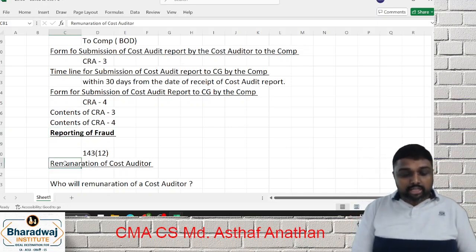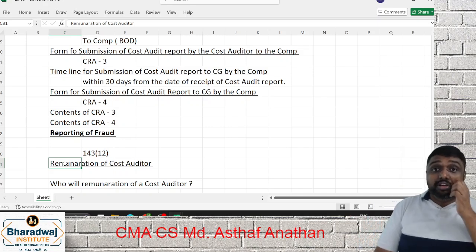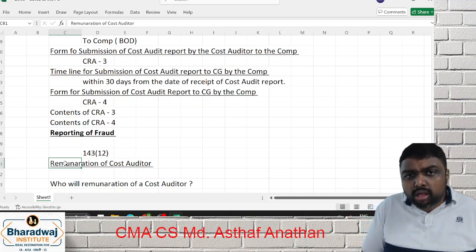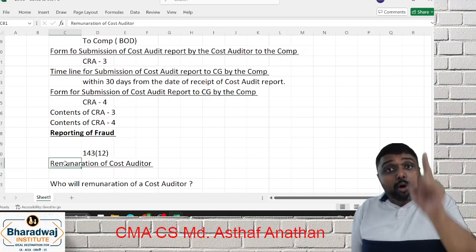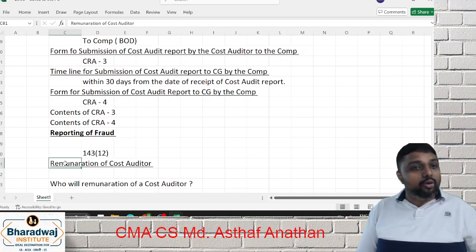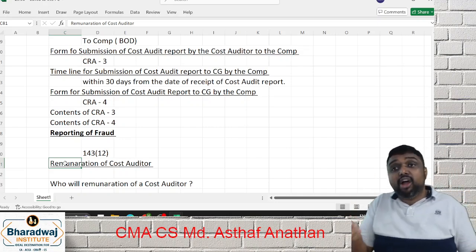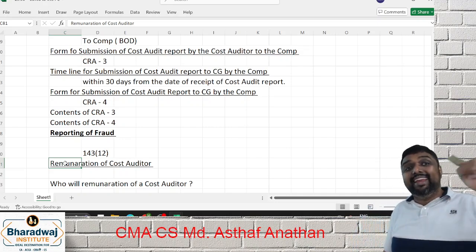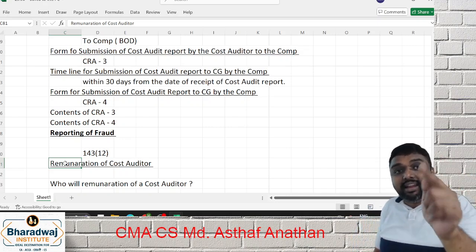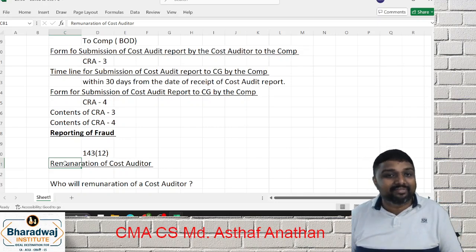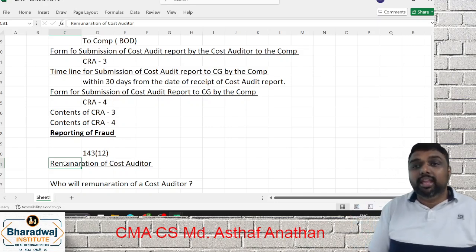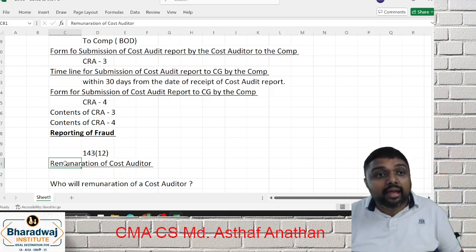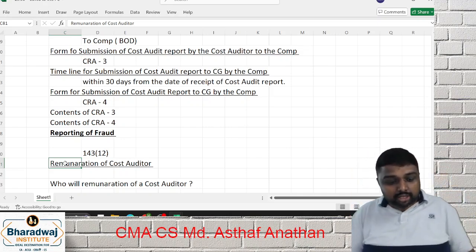Next, remuneration of a cost auditor. What is the remuneration of a cost auditor? This is very, very important. Who will fix the remuneration? Is it the board? Appointment is by the board, but remuneration is not by the board, my dear friends. If a company has an audit committee, the audit committee can recommend, and the members in the general meeting have to ratify. If there is no audit committee, the board of directors can recommend, but only the members can fix it. Are you clear, friends? So this is the point.